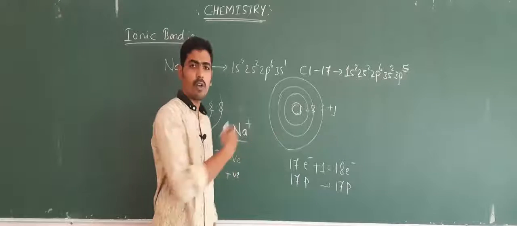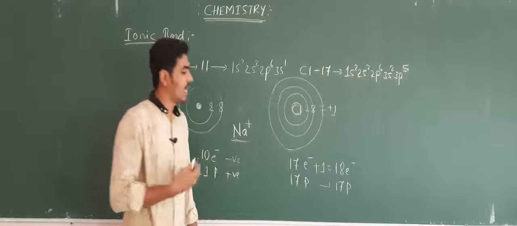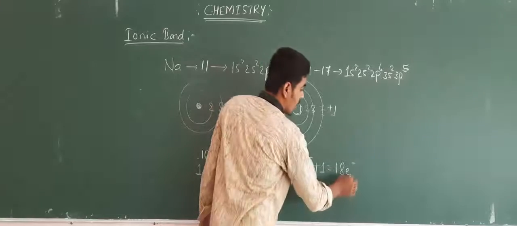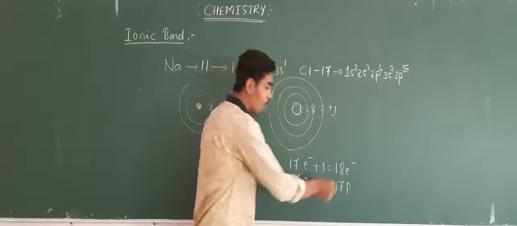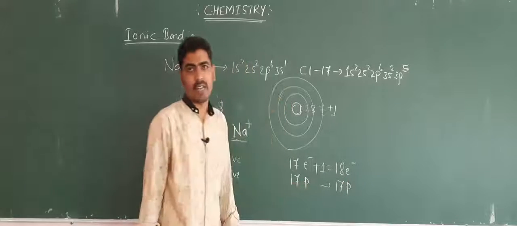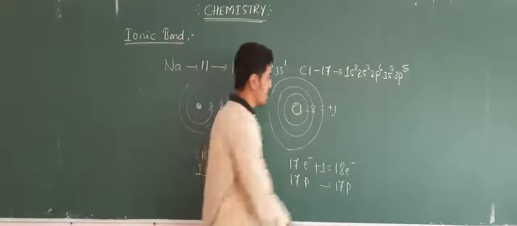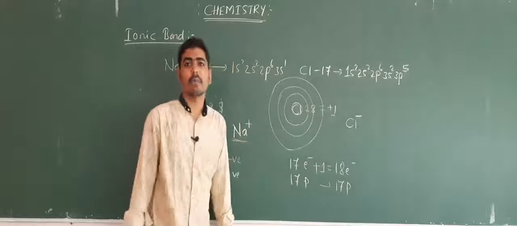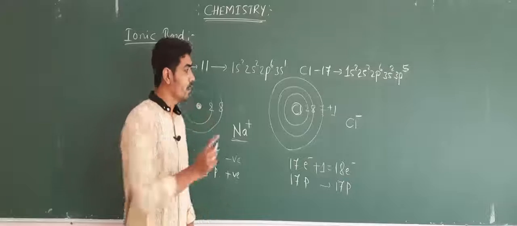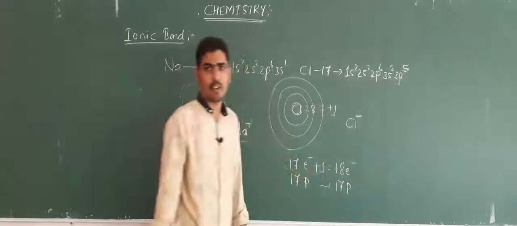No proton has been gained or lost, and hence one negative charge is more in this Cl atom, and hence we will represent that Cl as Cl minus only when it accepts the electron.